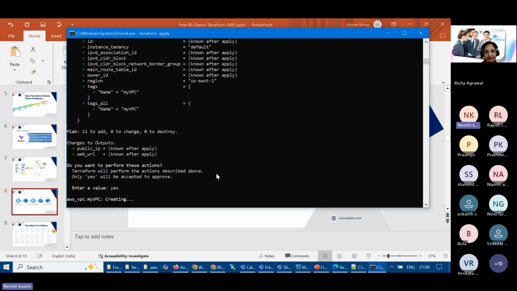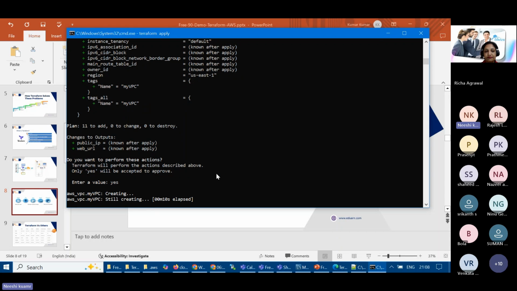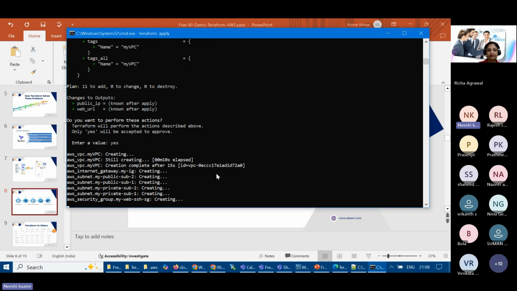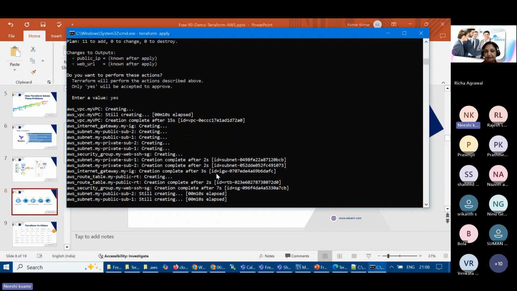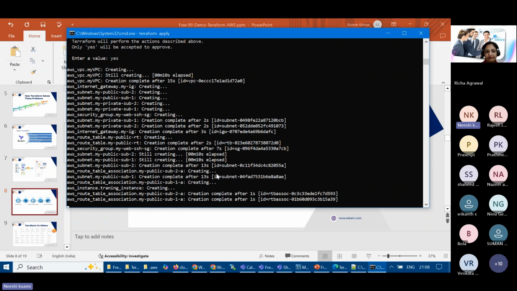So once I type yes, what will happen is it creates the networking first, right? Now, to answer your question, we have written the code here and there, but Terraform understands that, okay, for the code we have mentioned, networking is required first. Then it creates the next resource that is required, and that much intelligence this tool has. So after that, it's creating the subnet and creating the instance now, right?